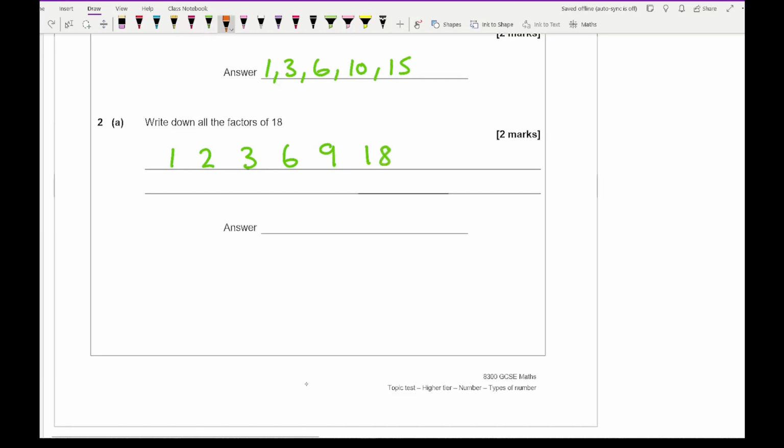Another way of looking at it is basically 1 times 18, 2 times 9, 3 times 6. And you can see there that you would always then double check to make sure that you've got all the numbers. So there is my list of numbers.